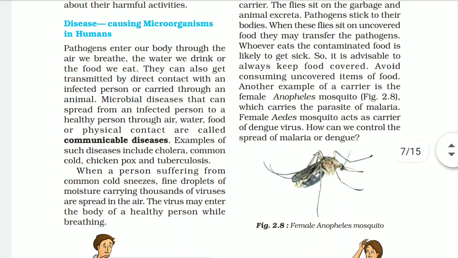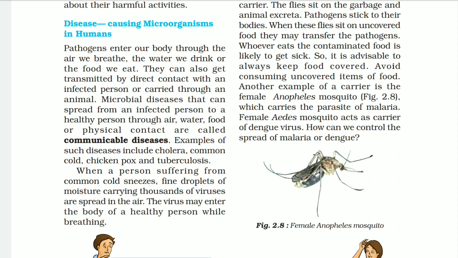Here is the disease causing microorganism for the human. Pathogens enter our body through the air that we breathe, water we drink, or food we eat. They can also get transmitted by the direct contact of an infected person or through an animal. Microbial disease that can be spread from the infected person to the healthy person through the air, water, food, or physical contact are called a communicable disease. Right? It transmits from one person to another person. For example, cold, chickenpox, and tuberculosis.